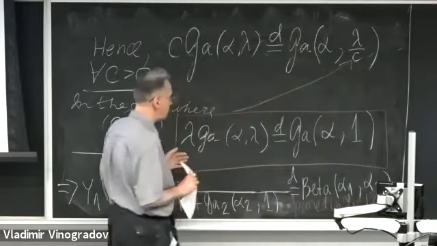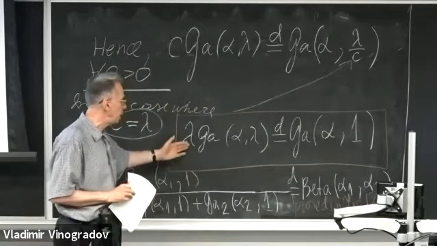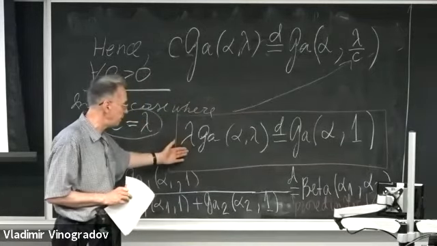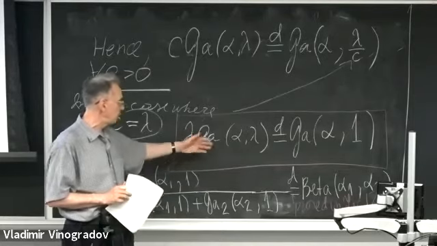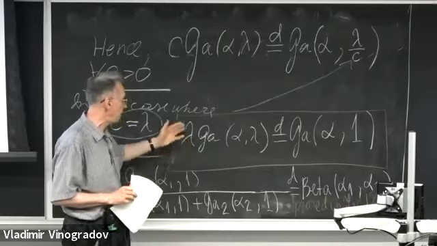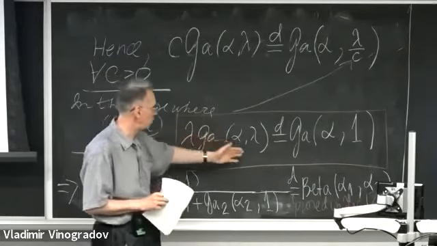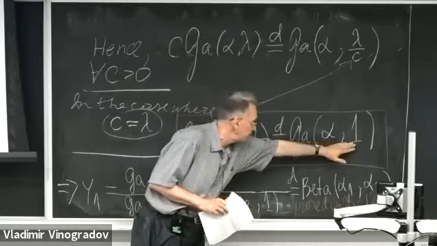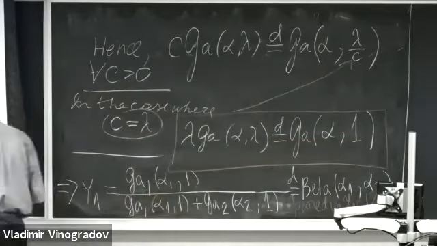But because of this nice scaling property of the gamma family, when I have a general intensity and I multiply by lambda, I reduce this to a gamma variable with intensity equal to 1.